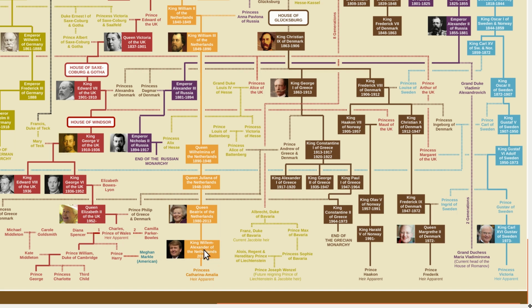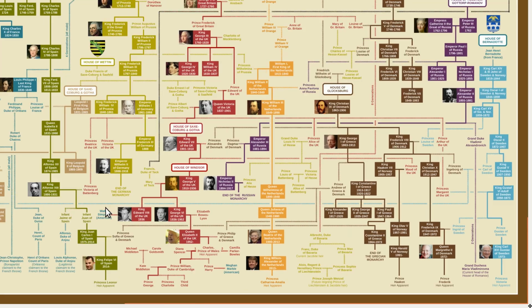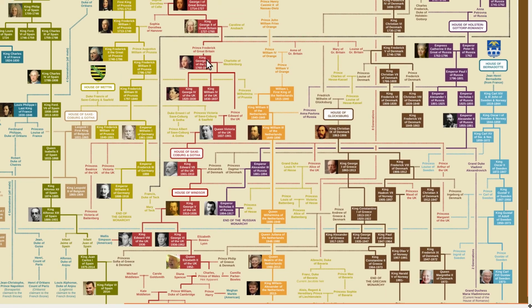Let's look at the Netherlands. The Netherlands actually has the most distant relationship to Queen Elizabeth. You have to go back all the way to King George II to find a connection. King George II of Great Britain had a daughter, Anne, who married Prince William IV of Orange.